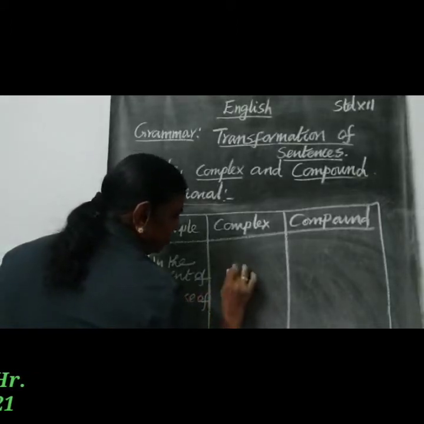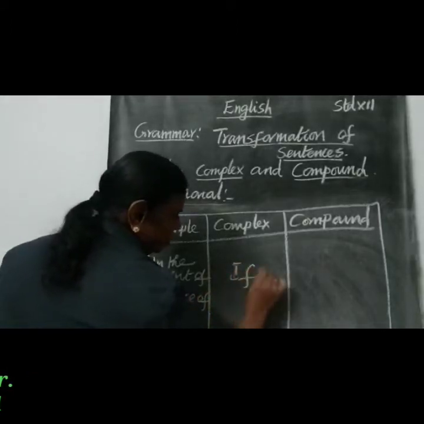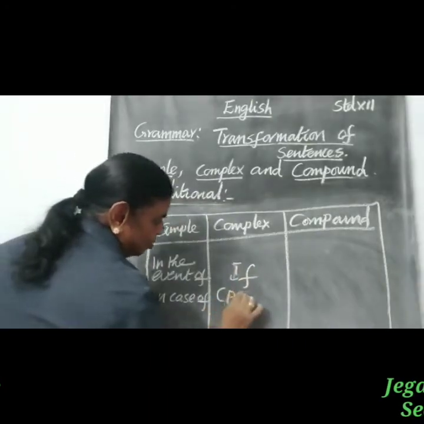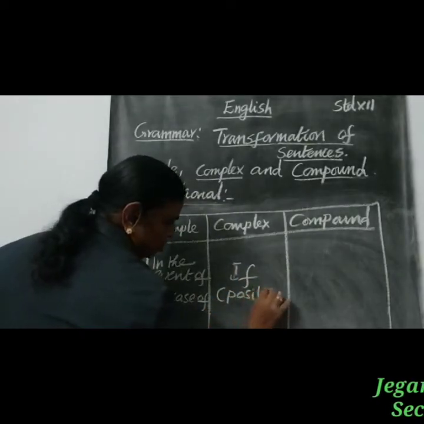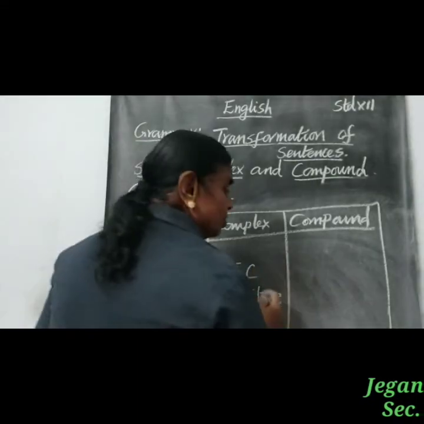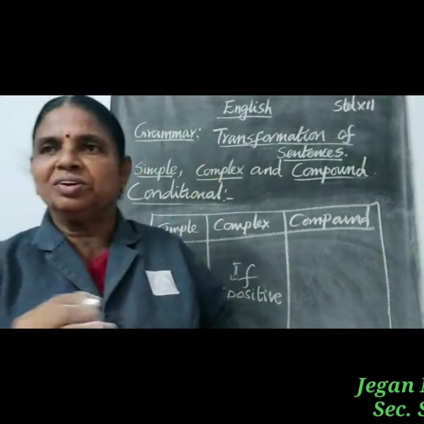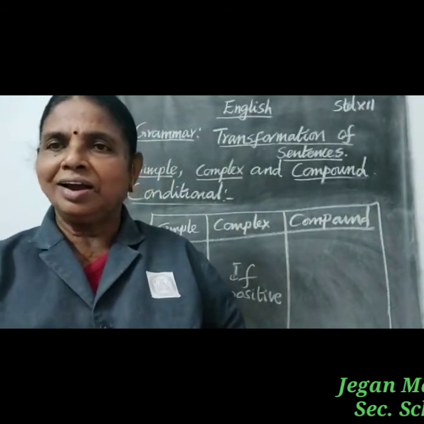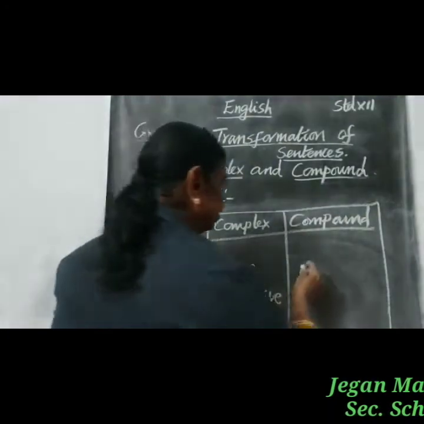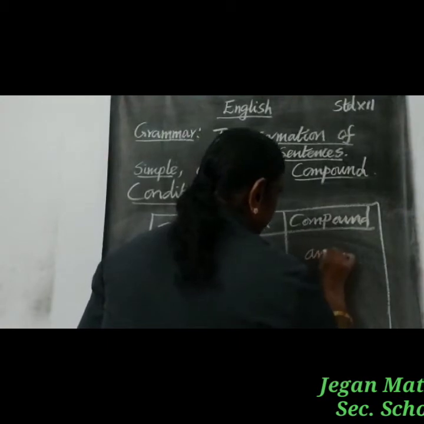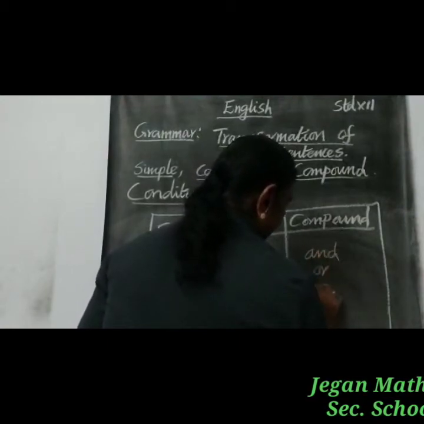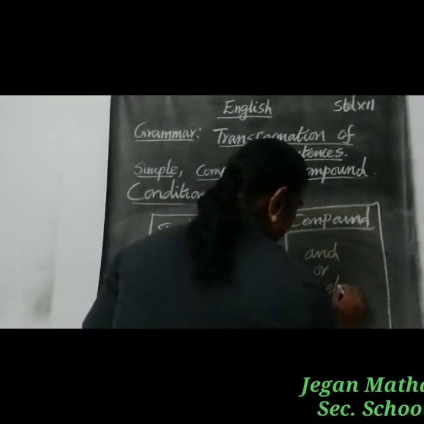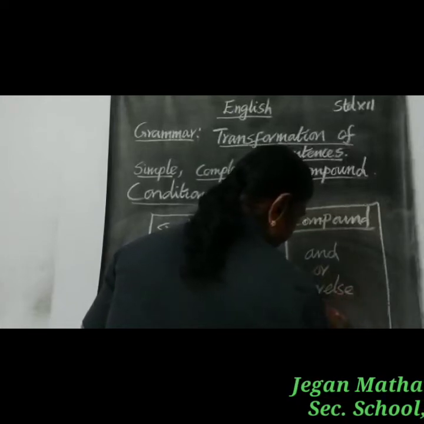We use if as positive, you remember it as positive. And here, when we use positive if, you can use or else, otherwise, and even and.